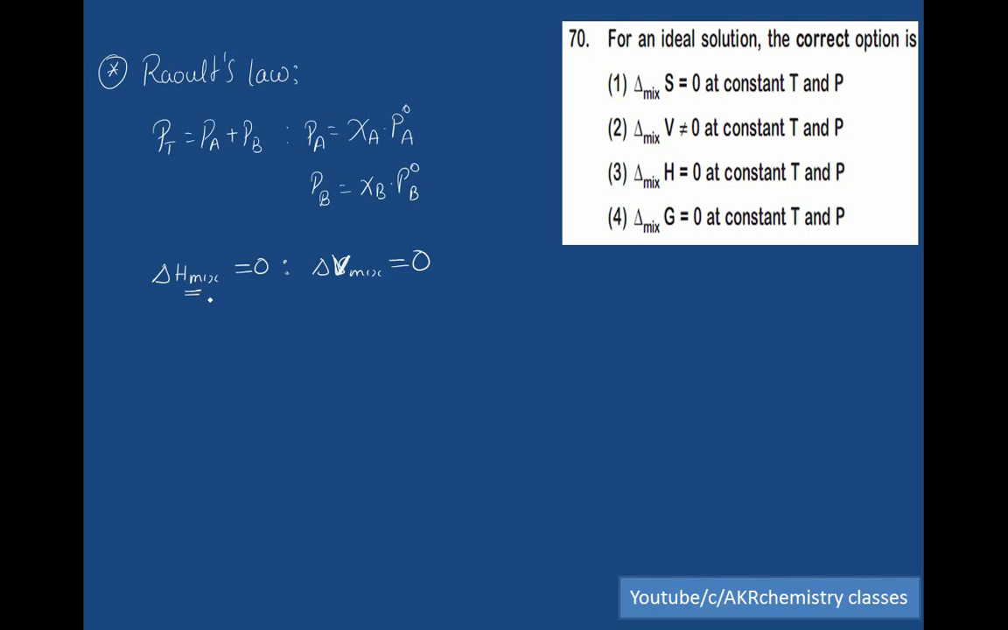No loss, no gain of energy. There is no increase or decrease in volume when two solutions are combined together. But during this process, delta S mixing is greater than 0, meaning the entropy increases, and the mixing of two solutions is a spontaneous process. Therefore, delta G is less than 0. So for an ideal solution, option 3 is the right answer, that is, delta H mixing should be equal to 0.